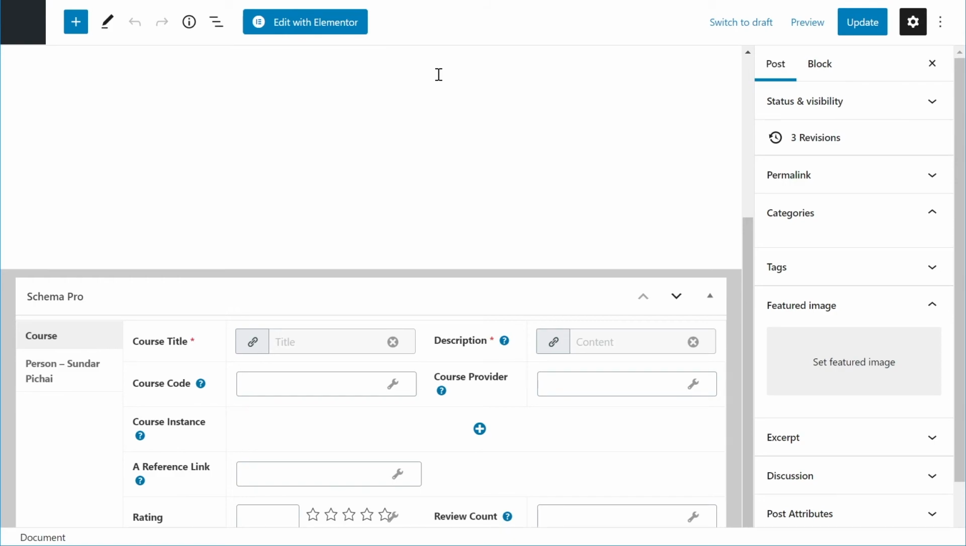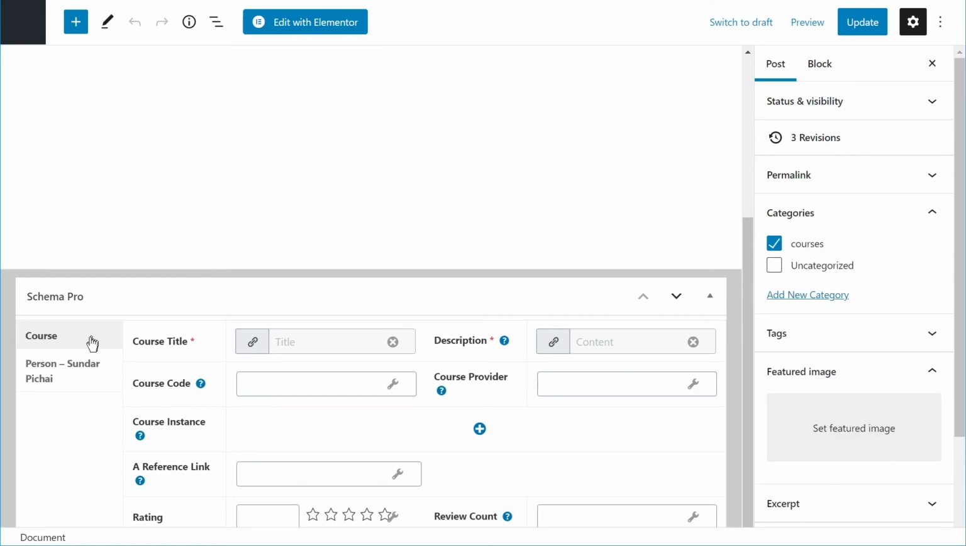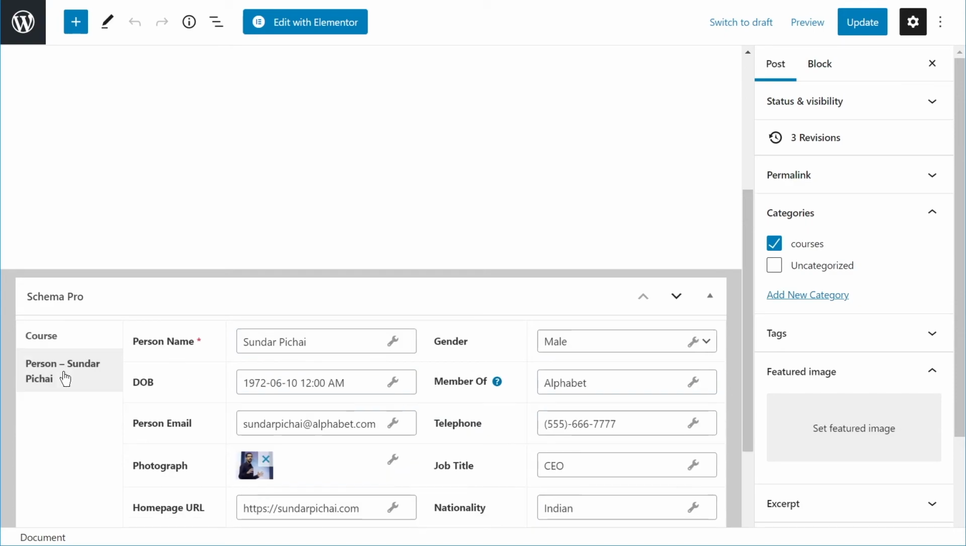And now you see two different kinds of schema with Schema Pro, separated by tabs. This is the course schema. Of course, it has no content, but that is up to you to fill in if you are adding the course schema. This is just a demonstration. Also, we can switch to the person schema by just clicking the button right here. And now we have the person schema that we added on the page as well. And that is how easy it is to add multiple types of schema to your pages and posts using Schema Pro.